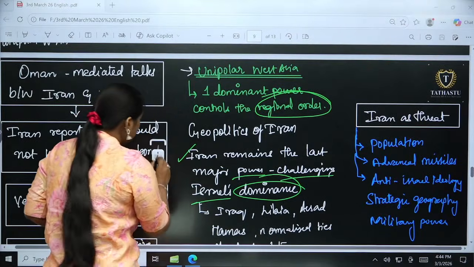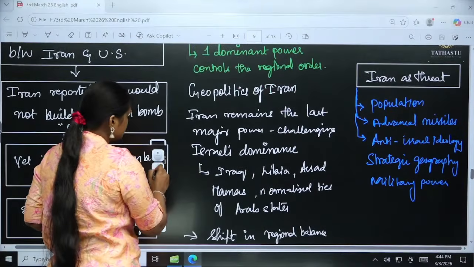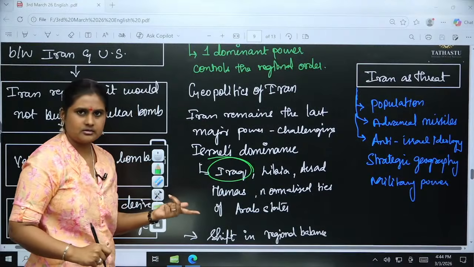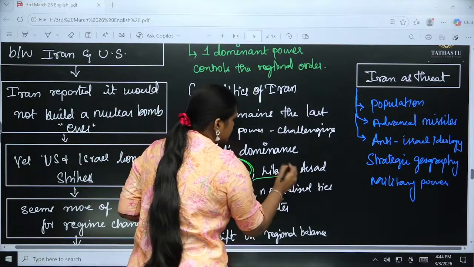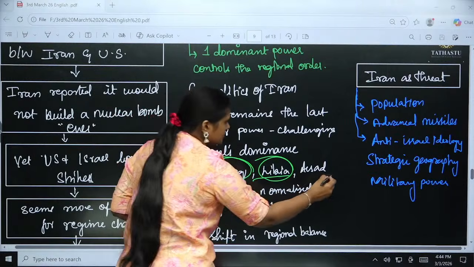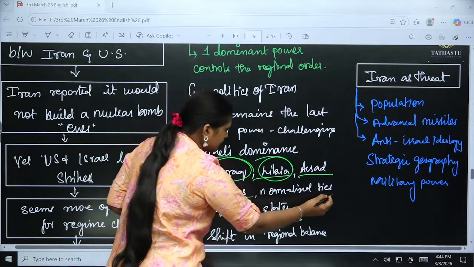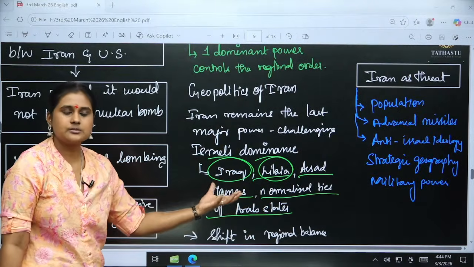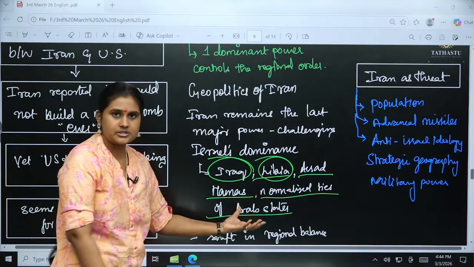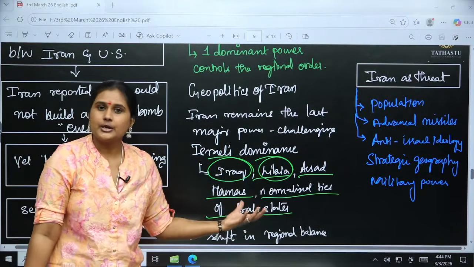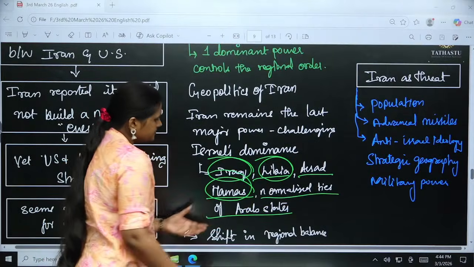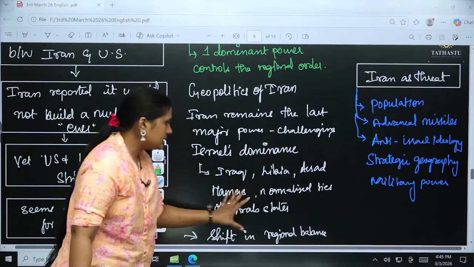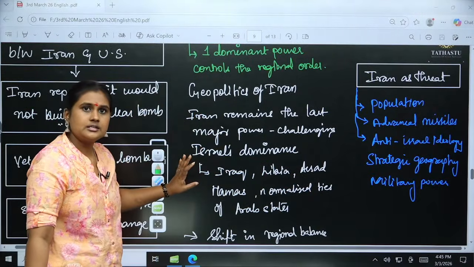And how they have neutralized other areas: Iran was the only major power there because in Iraq, Saddam Hussein was toppled, right? Libya was toppled by military action, and also Assad, Hamas, and they normalized ties with Arab states. In the Arab states, US bases are there, and there are a lot of ties with the United States. And Hamas, we know what is happening with Israel, right? So these are the areas where they have neutralized, and Iran was the only dominant one there.